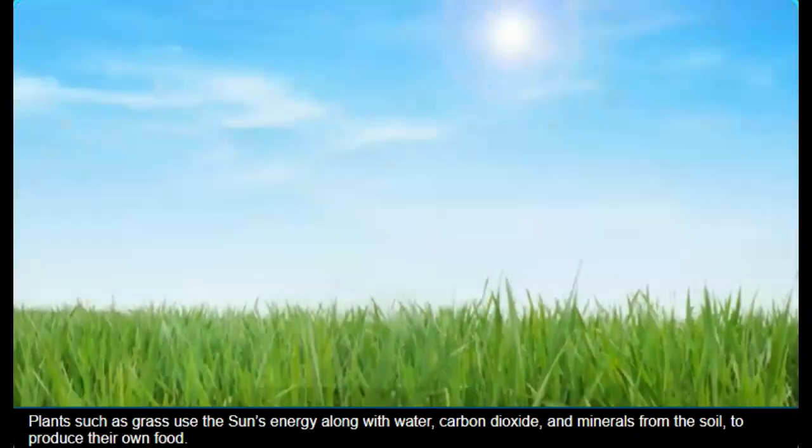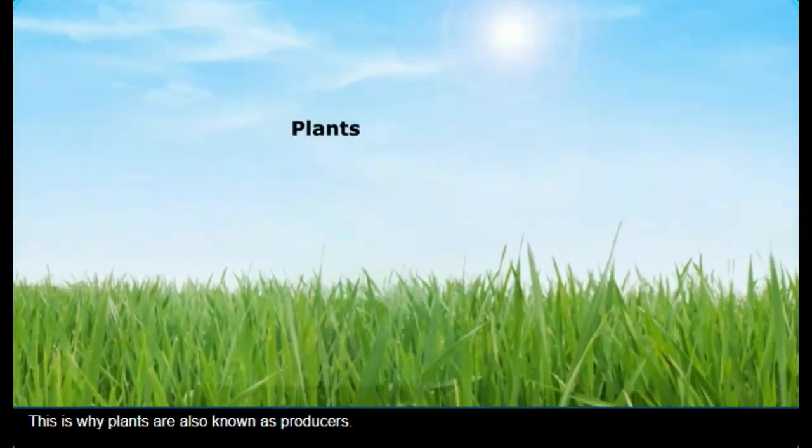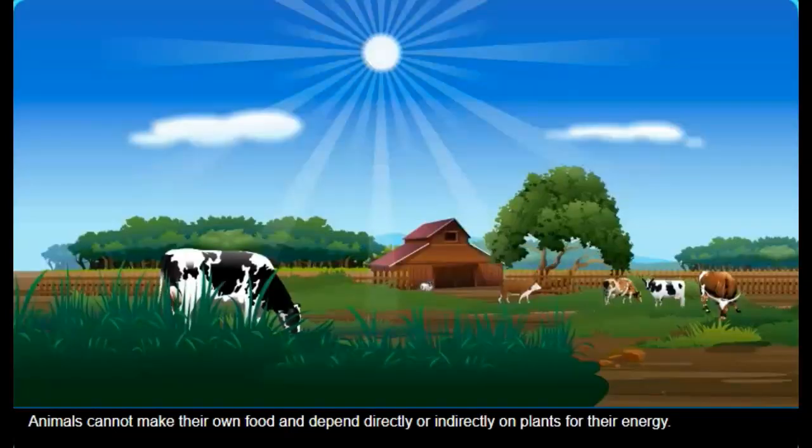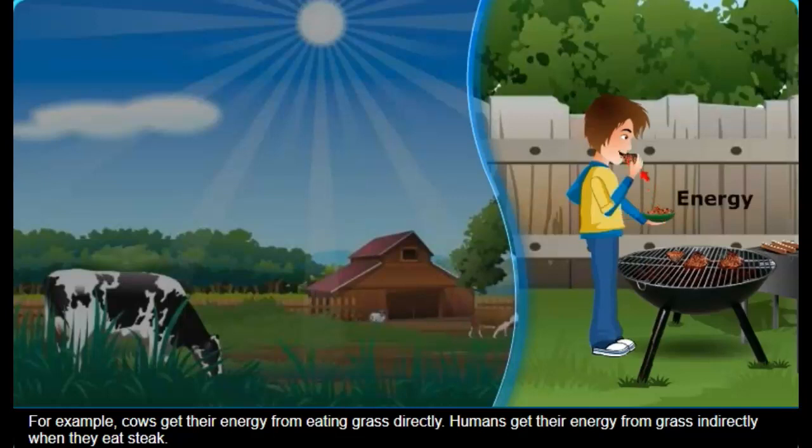Plants, such as grass, use the sun's energy, along with water, carbon dioxide, and minerals from the soil, to produce their own food. This is why plants are also known as producers. Animals cannot make their own food and depend directly or indirectly on plants for their energy. For example, cows get their energy from eating grass directly. Humans get their energy from grass indirectly when they eat steak.